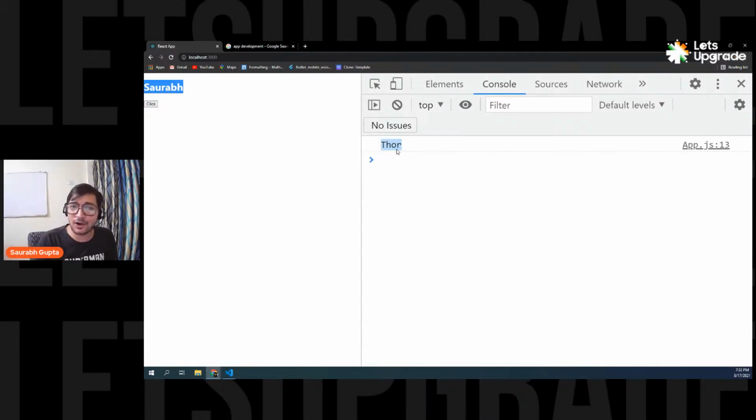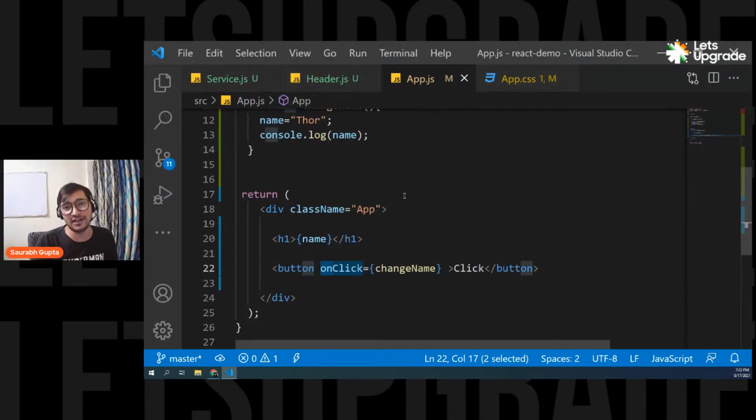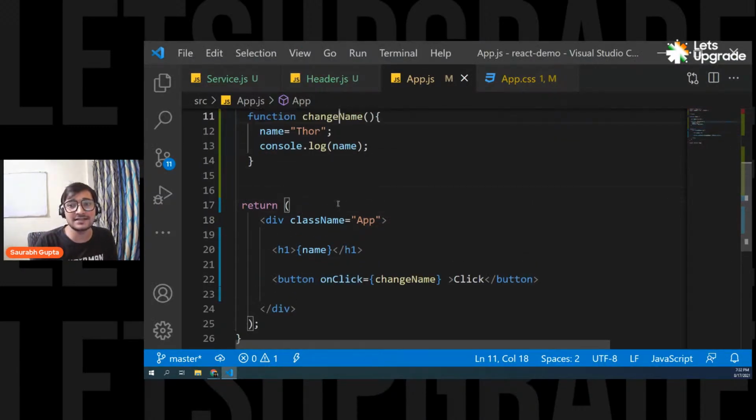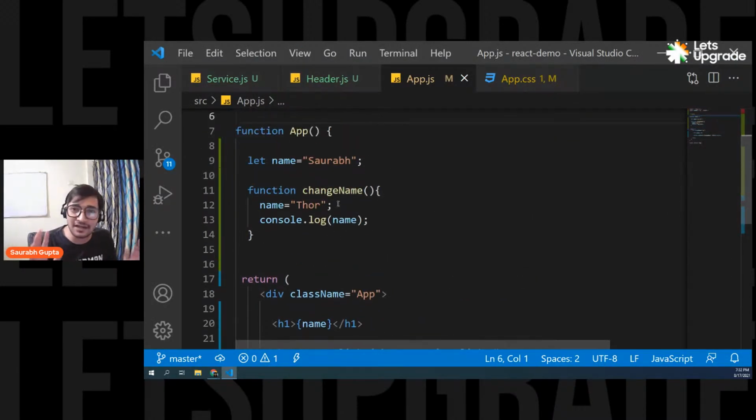The value of the variable got changed, but the component didn't re-render because it's a normal variable. Is that clear, everyone? Because this name is a normal variable. It's not a state variable. It's not that special variable on which the component will re-render if it changes. So now we have to learn how can I make this name a state variable? Is that clear, everyone?